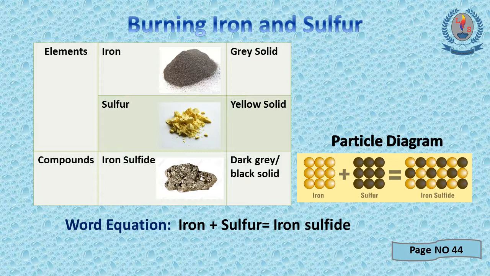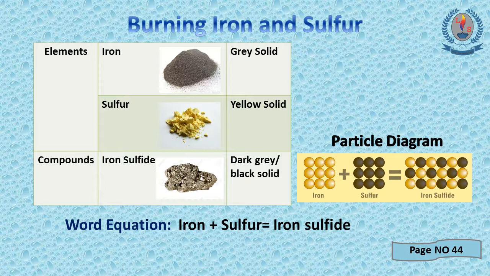Next you can see the particle arrangement of iron sulfide when they are burned together. Here you can see there are 9 iron atoms and 9 sulfur atoms. In the final diagram, in iron sulfide, there are also 9.